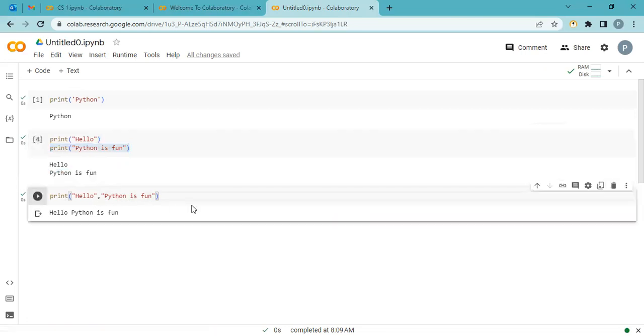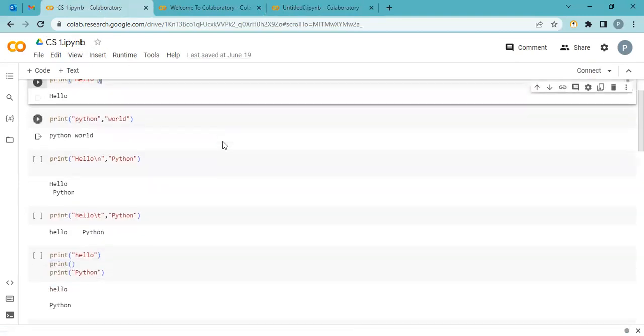Here I'm using a comma, so it prints hello, then the comma is a separator and it prints the next argument. When it prints hello, the cursor is here, and the next argument starts printing from here. It's a very basic print function.